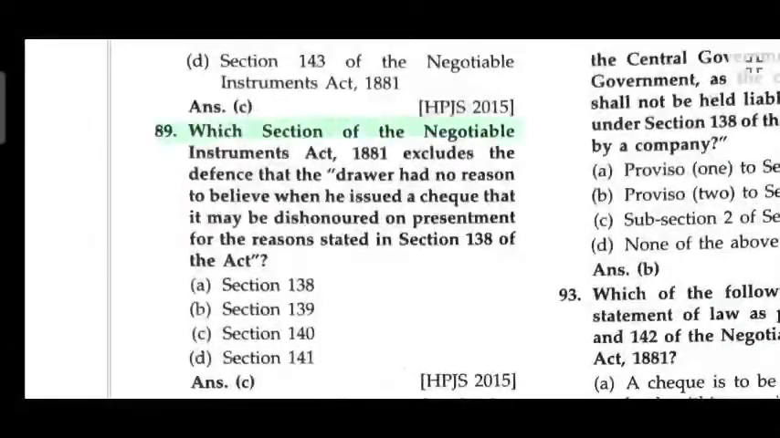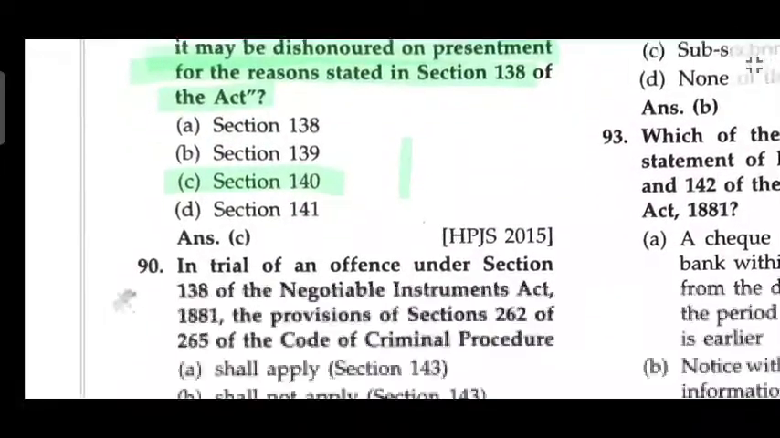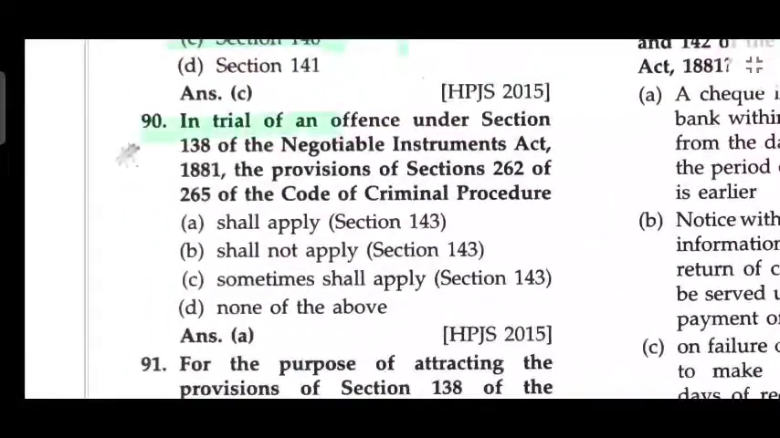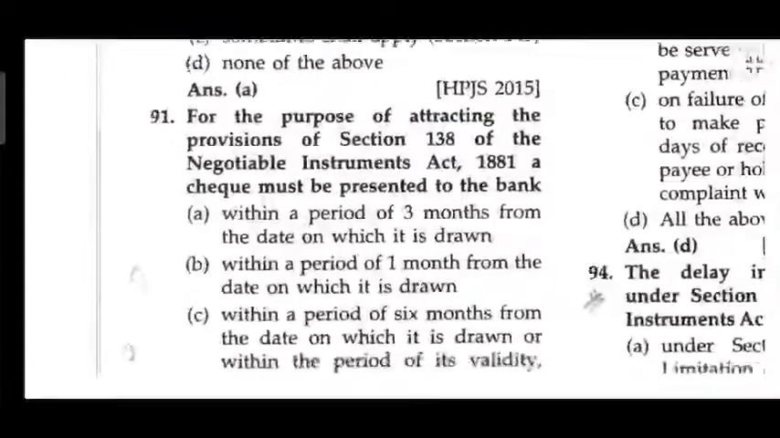Which section of NIA 1881 excludes the defense that the drawer had no reason to believe, when he issued a check, that it may be dishonored on presentment for the reasons stated in section 138 of the Act? Section 140. In the trial of the offence under section 138 of NIA Act, the provisions of sections 262 and 265 of CrPC shall apply. Section 143.